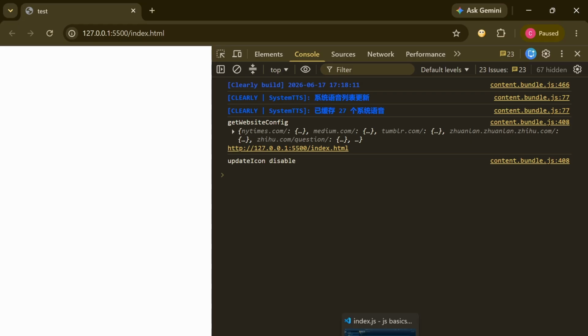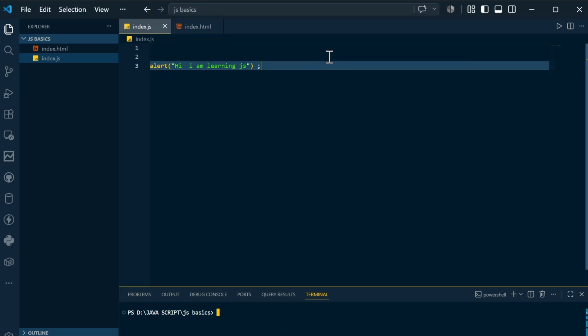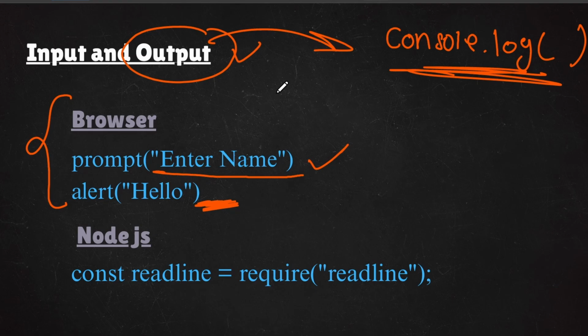These are inbuilt things given in JavaScript, that is prompt and alert. So I hope you understood that. This is how you can get input and output in JavaScript.